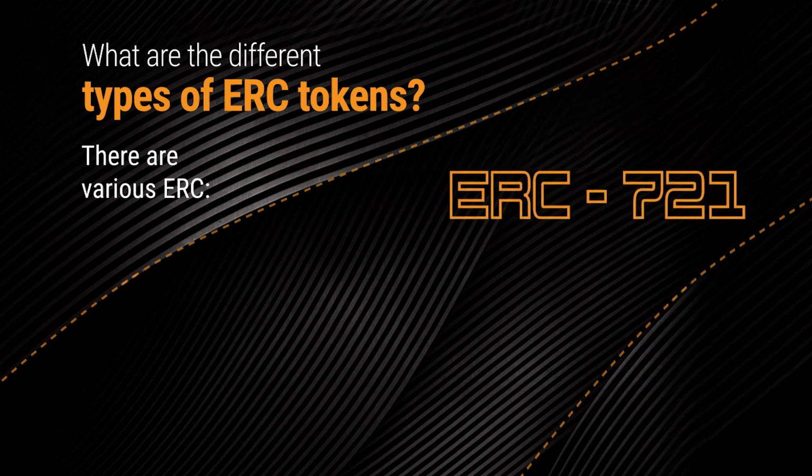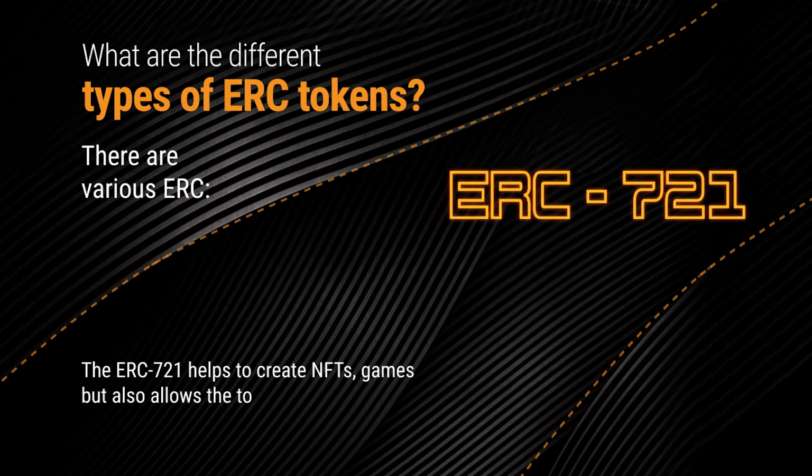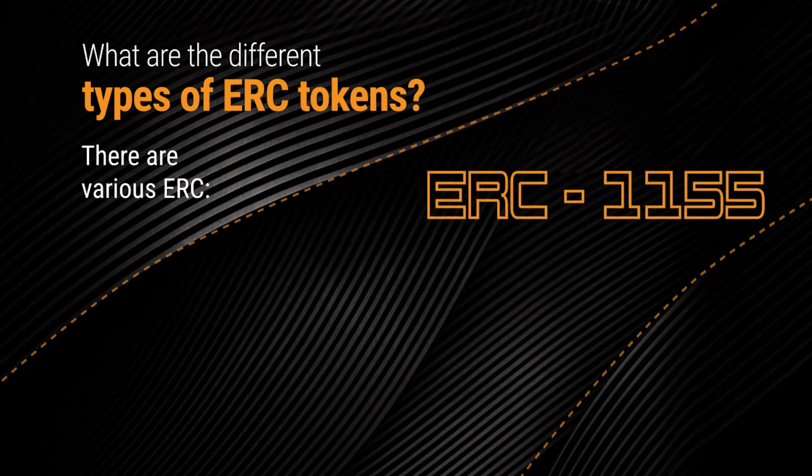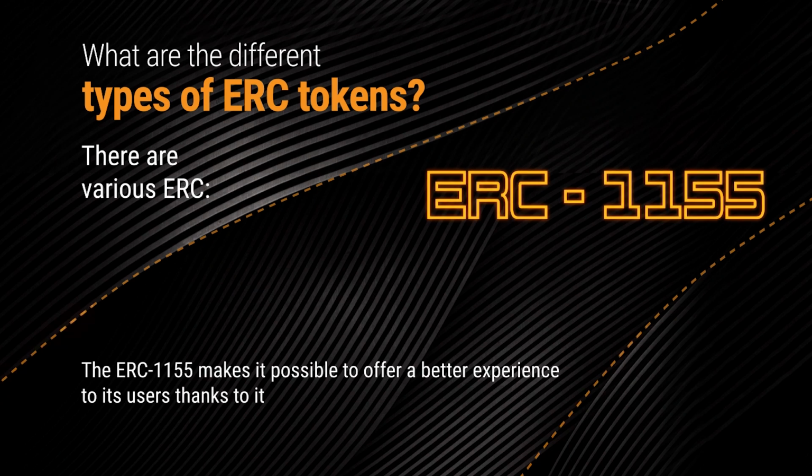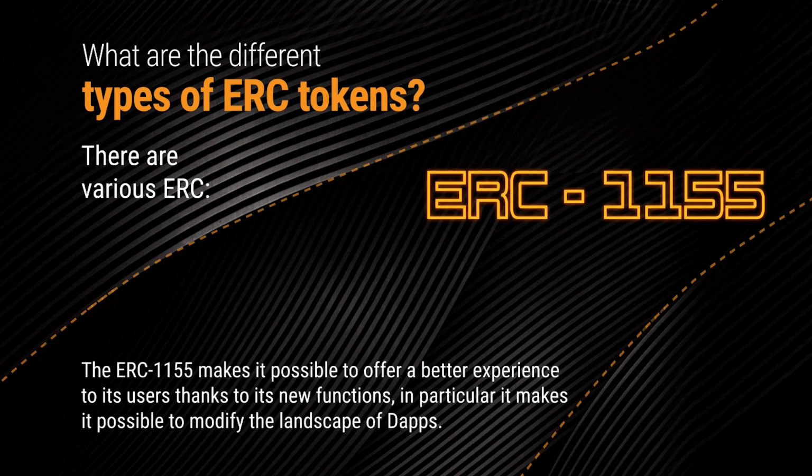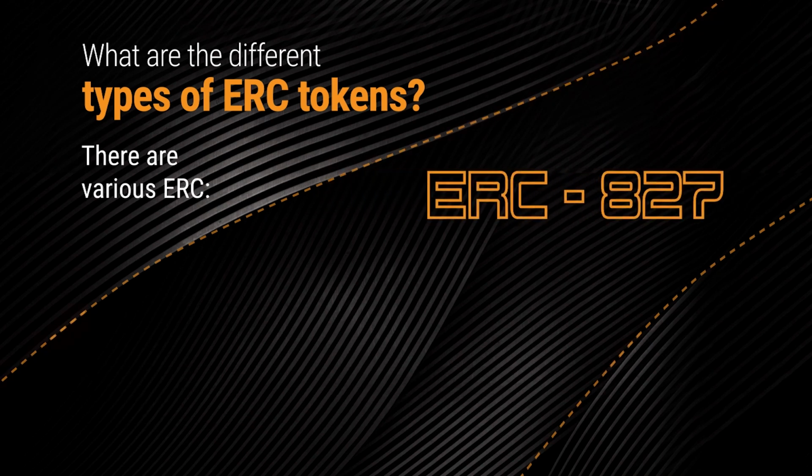ERC 721. The ERC 721 helps to create NFTs, games, but also allows the tokenization of real estate or works of art. ERC 1155 makes it possible to offer a better experience to its users thanks to its new functions. In particular, it makes it possible to modify the landscape of dApps.